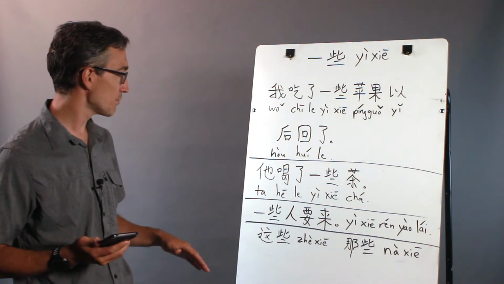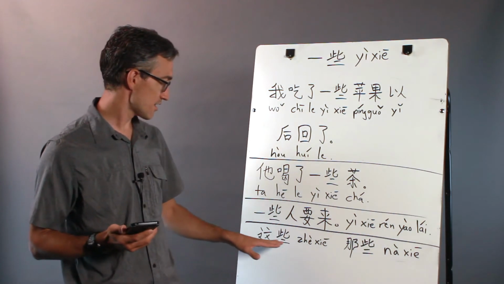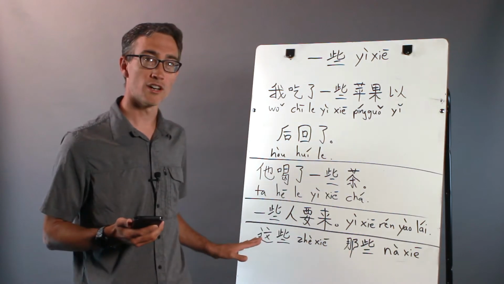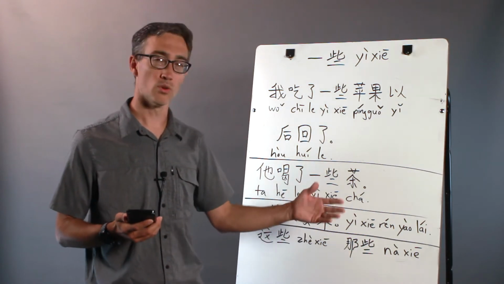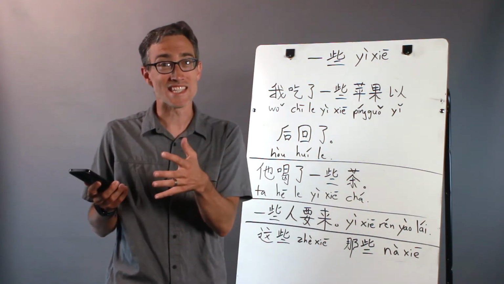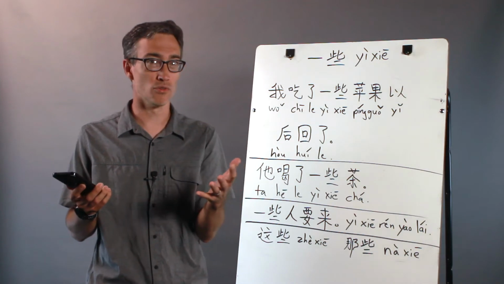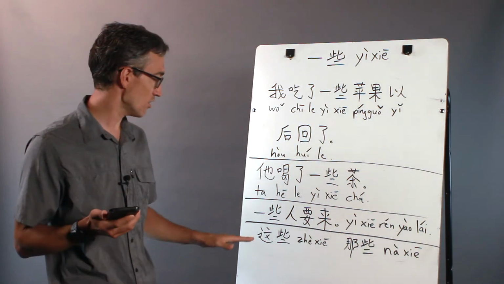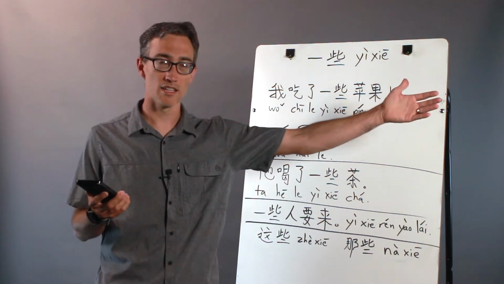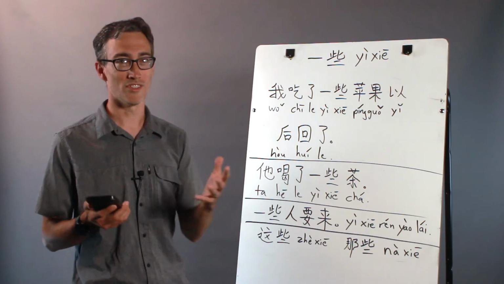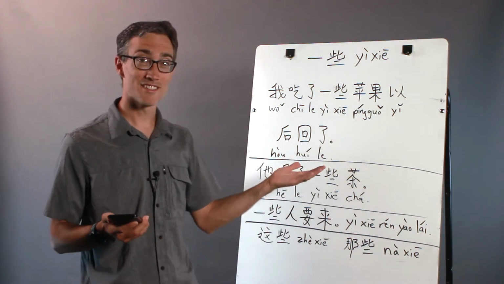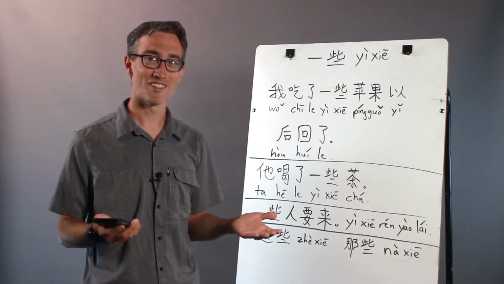And then I wanted to point out that 些 as a measure word, if it's connected to the words 这 and 那, so 这 means this, 那 means that. If I say 这些, that means these. It makes it plural. It's pretty cool, and it's a helpful thing to know. So if I want to say 这些人, these people, or 那些人, those people, or 这些苹果, these apples, 那些苹果, those apples. And so that's how you use 些. It's simple, but it's super helpful.